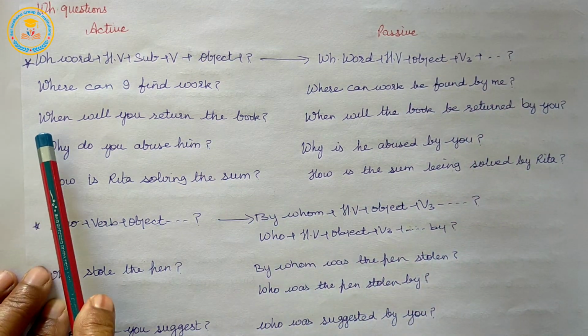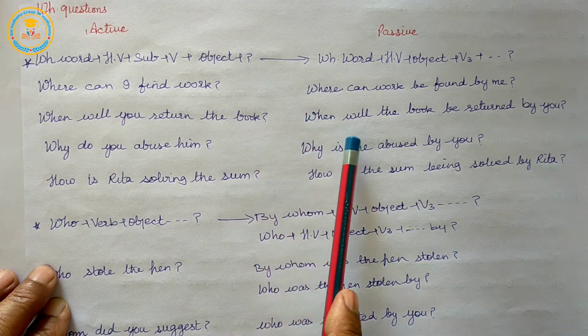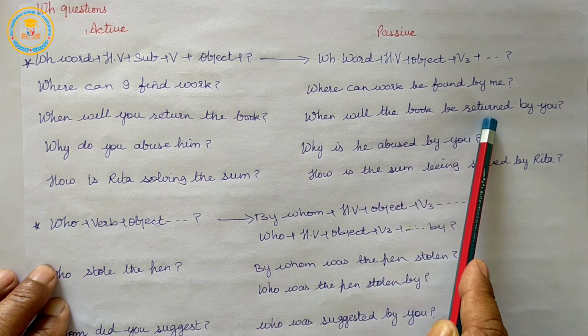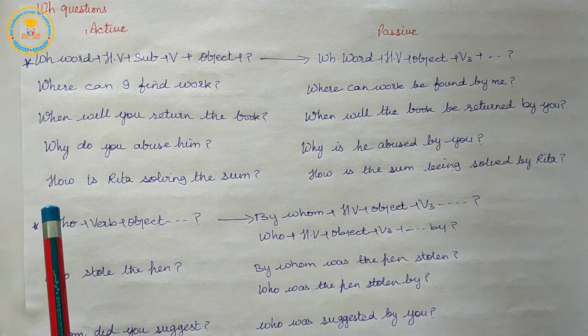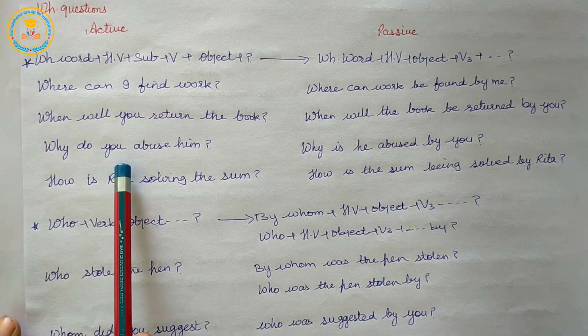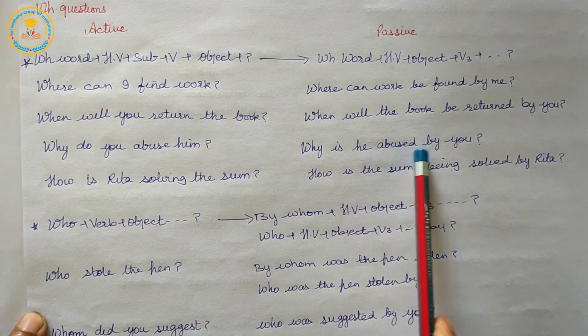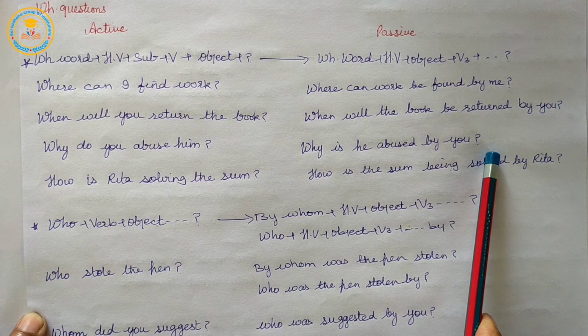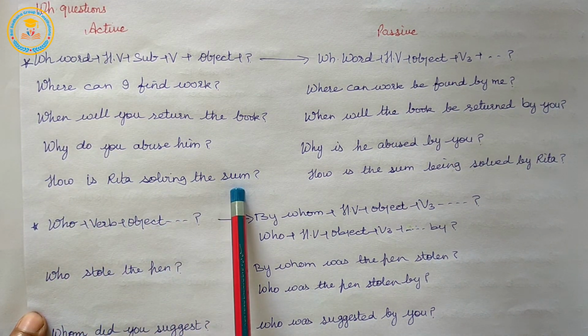When will you return the book? When will the book be returned by you? Why do you abuse him? Why is he abused by you? How is Rita solving the sum?